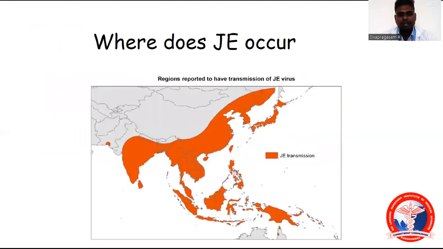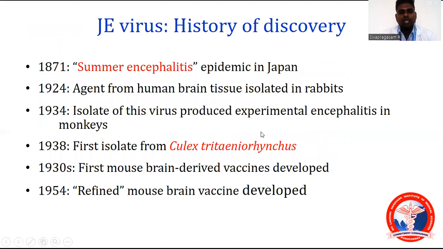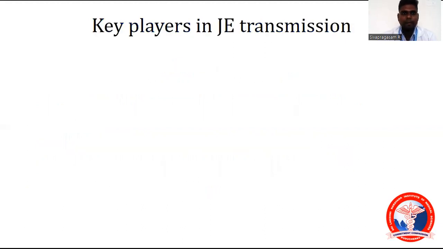So where does JE occur? JE occurs in Southeast Asia, as you see in the pictures. So, history of discovery. In 1871, a summer encephalitis epidemic happened in Japan. It was the first outbreak. Then the agent from human brain tissue was isolated in rabbits, and isolates of this virus produced experimental encephalitis in monkeys. It was first isolated from Culex. Culex mosquito is the main important vector. First, mouse brain derived vaccines were developed. In 1952, a reformed mouse brain vaccine was developed.